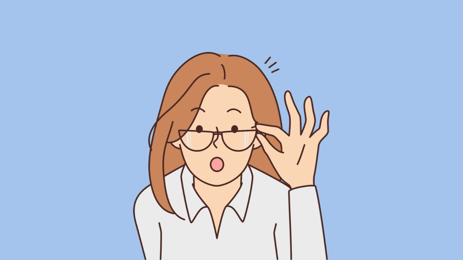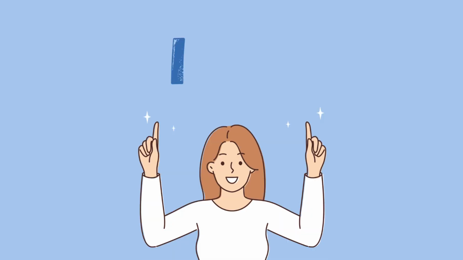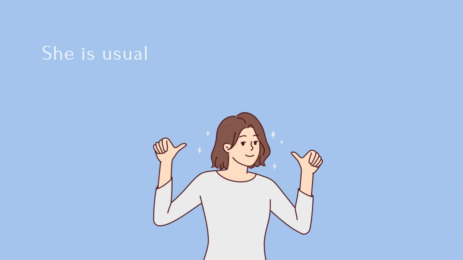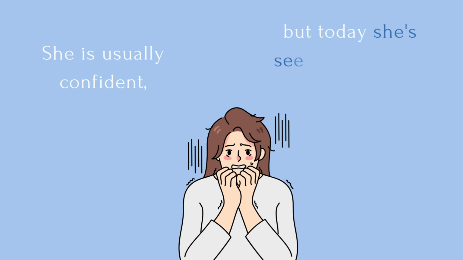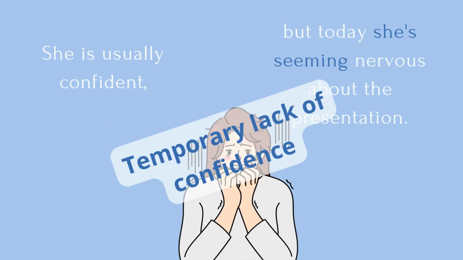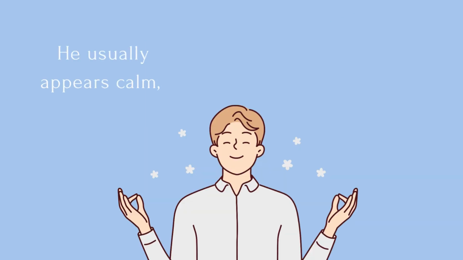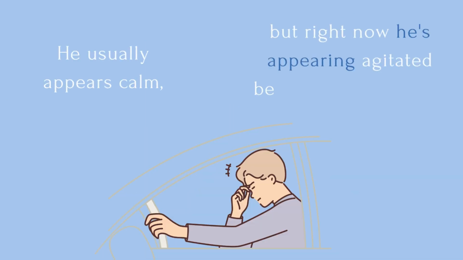Exceptions. There are a few exceptions where stative verbs can use ing. First, to show a temporary change in their state. She is usually confident, but today she's seeming nervous about the presentation. Temporary lack of confidence. He usually appears calm, but right now he's appearing agitated because of the traffic.